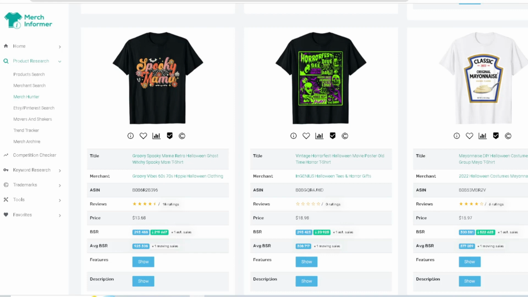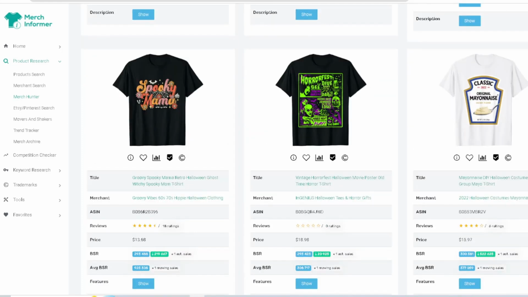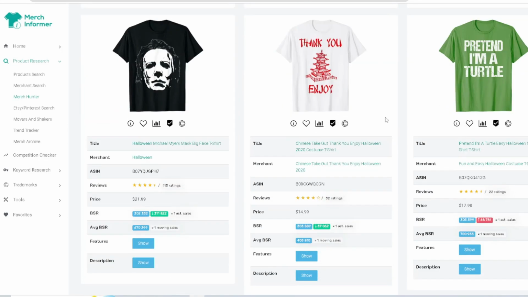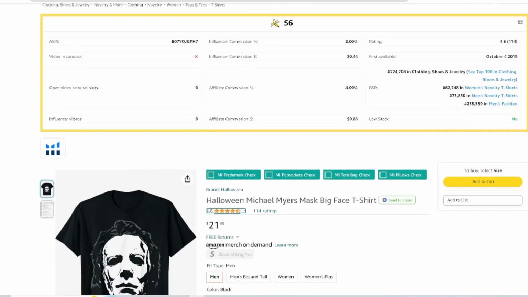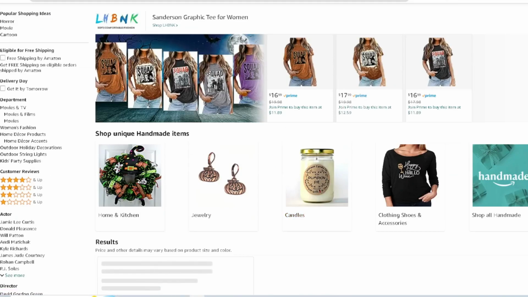Okay, same thing with the mayonnaise. You got the mayonnaise here, kind of doing that same thing with the ketchup. Now Michael Myers, right? Halloween. Now obviously I think this may be the official brand, maybe not, I don't know. Let's see, not too sure, right?